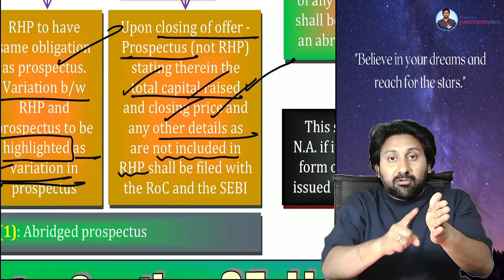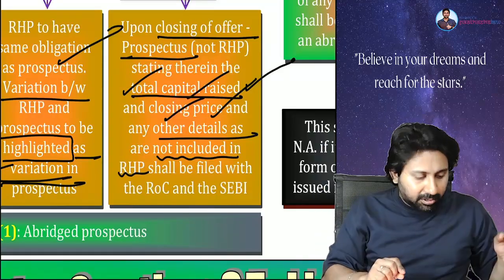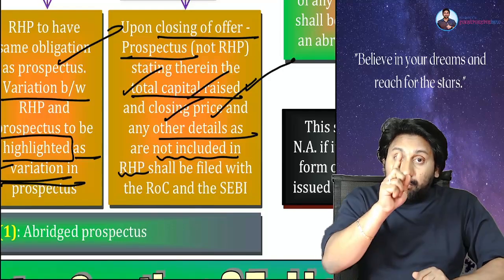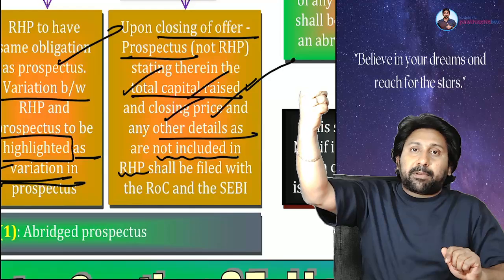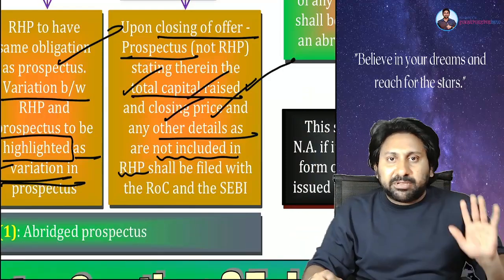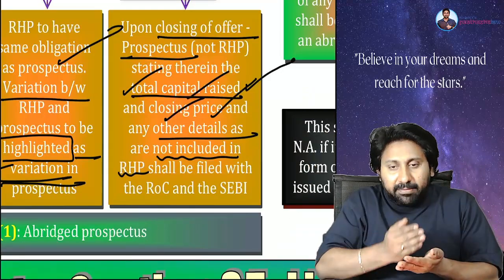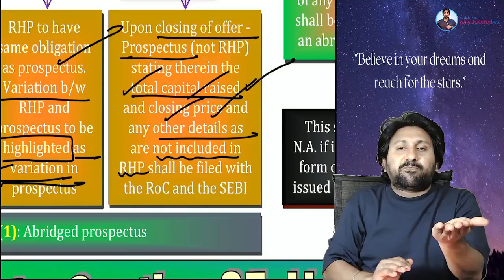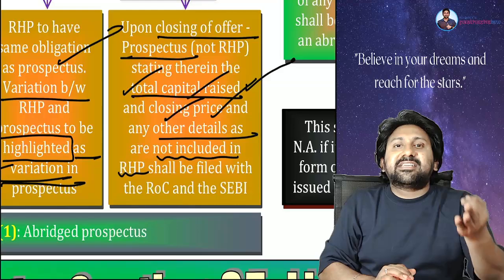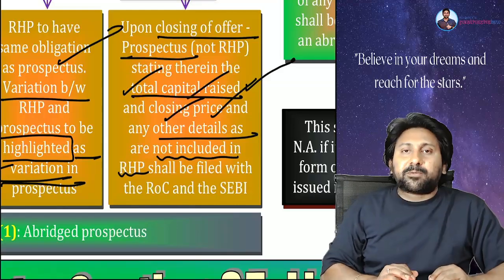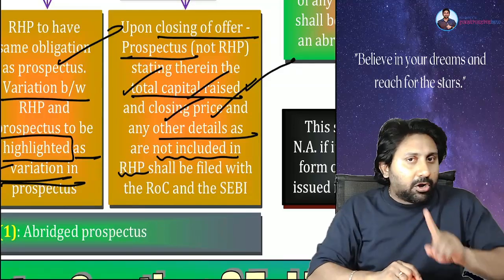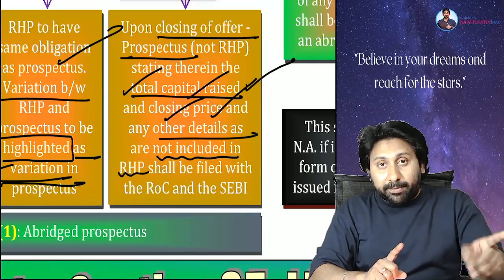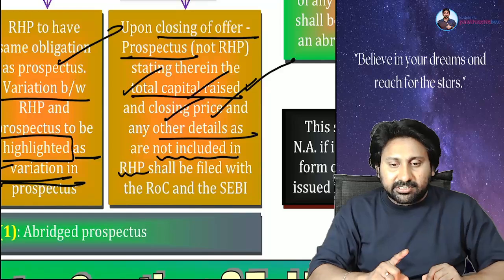From there, 1 year, for example, today, 9th April. 9th April, I made my first offer. From 9th April to the next year, 8th April end, this prospectus will be sufficient. So you can make any number of public offers on the basis of this shelf prospectus. That concept is called a shelf prospectus. Shelf prospectus life is 1 year, not one financial year, not one calendar year. 1 year from the date of opening of the first offer of securities.